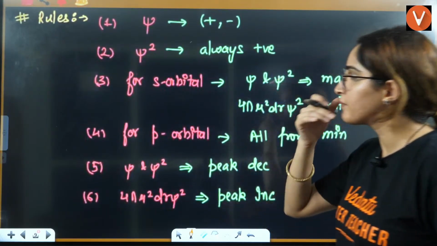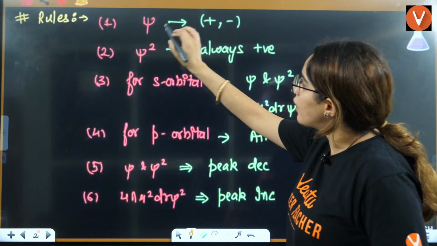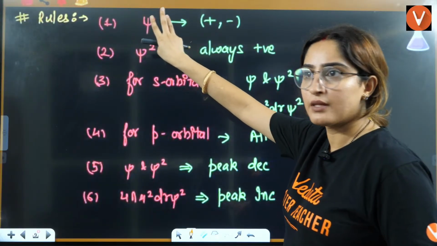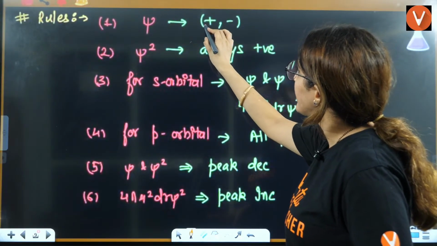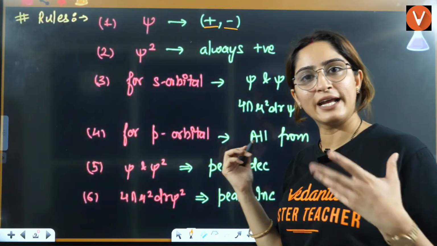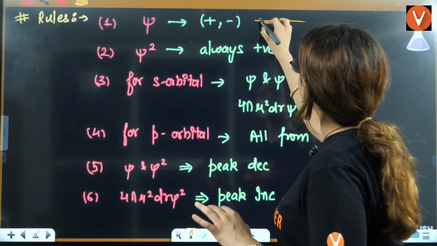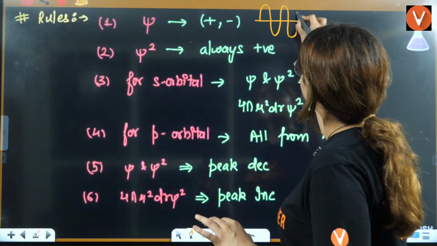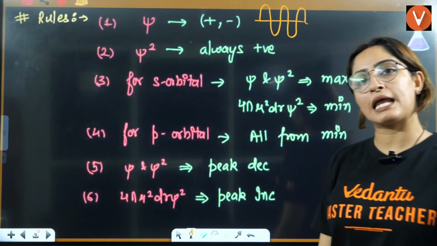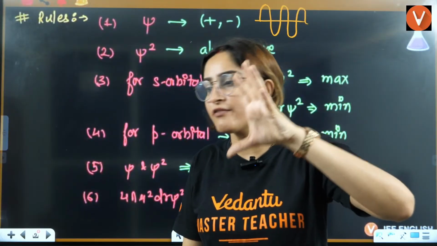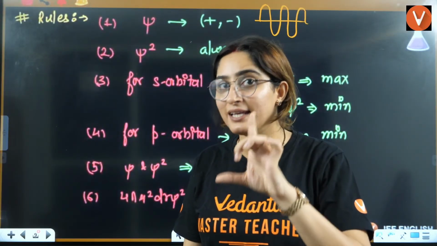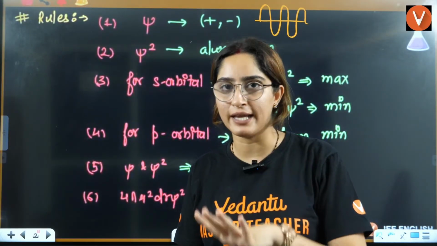So let's see what is this page. Now, first is psi. In psi, it can be positive or negative both sides, right? Positive and negative both sides means it can be like this. It can be crest and trough, positive and negative. For the psi graph, you will have both positive and negative.